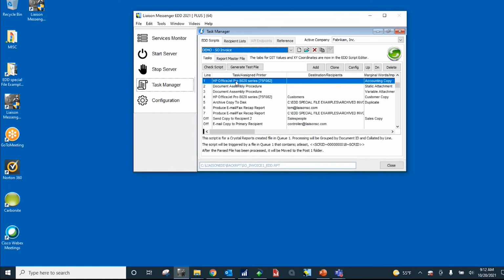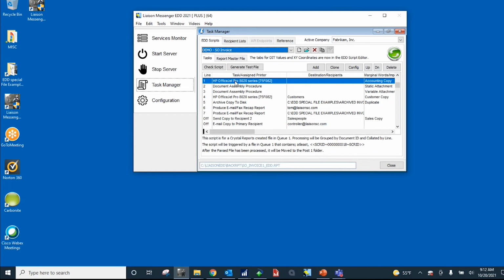Now, line 1, and the best way to explain these lines is to think of an old dot matrix form from years ago, where you'd tear the perfs off the side of the paper. You had a white copy that went to the customer, a yellow copy for accounting, a pink copy for sales. That's the concept. Line 1 is an example of an accounting copy.